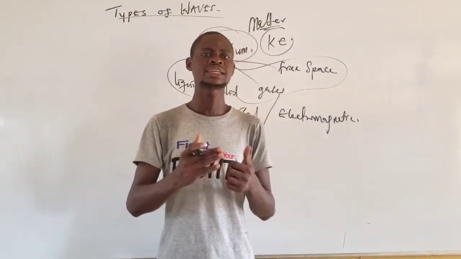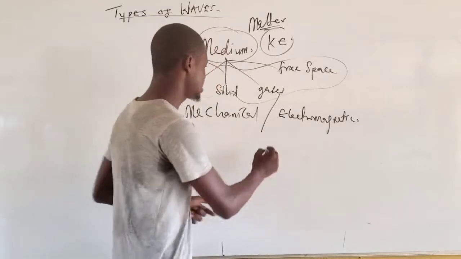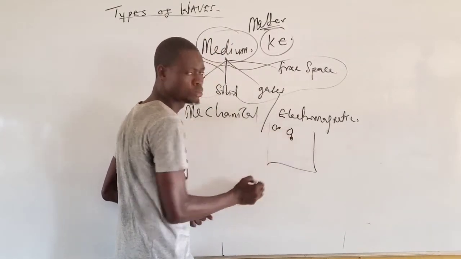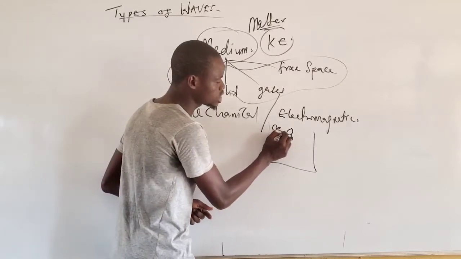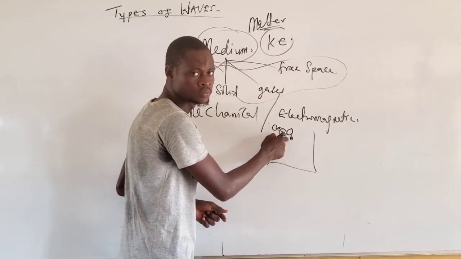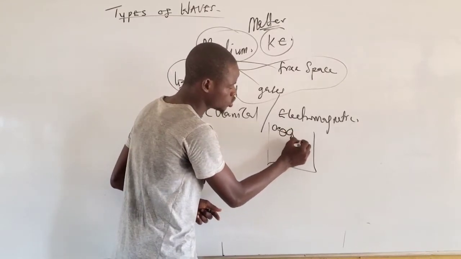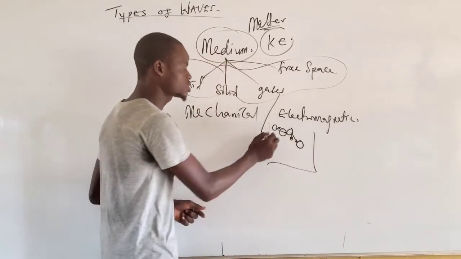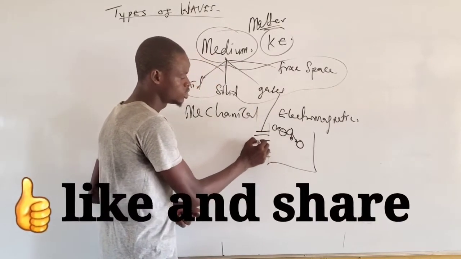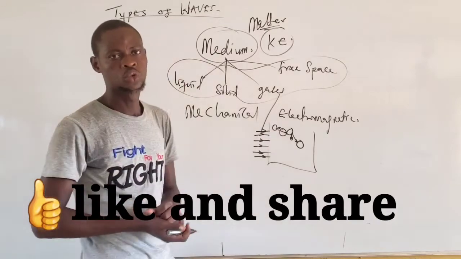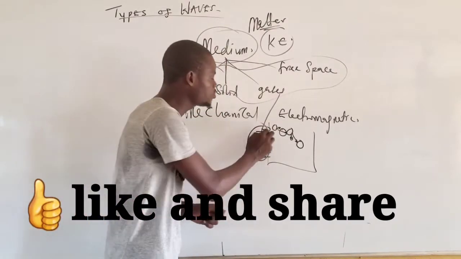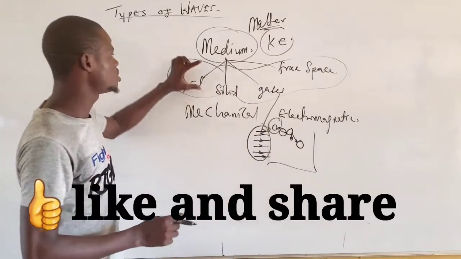Now, when these particles are now moving from one point to another, they tend to possess some forms of motion. They collide with each other. The collision of one particle to another particle makes this one also to collide with another particle. Now, this collision is done due to what? The energy that is being given to the particle. So, the energy given to the particle in this case is in form of a disturbance. That is what we mean by this.